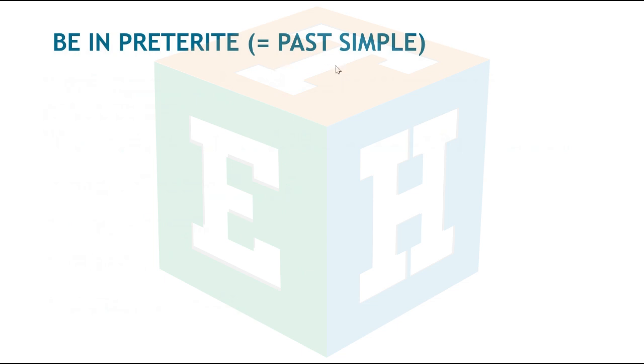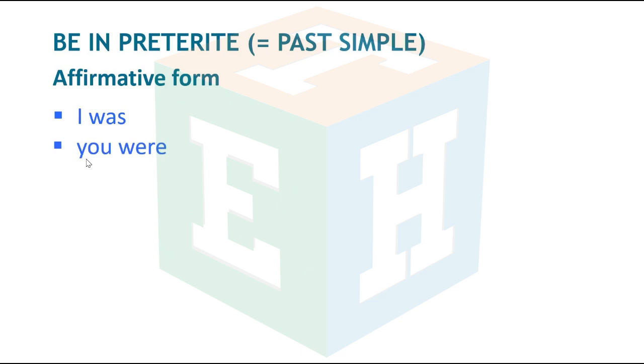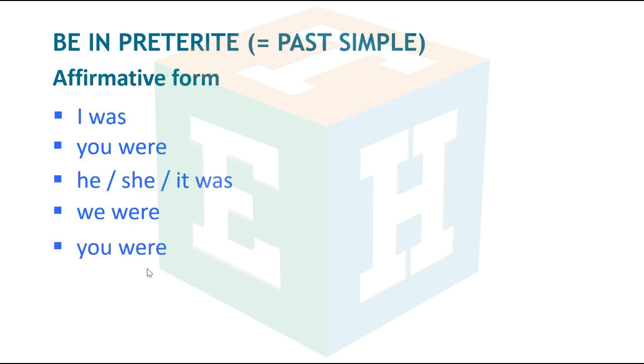Be in preterite, past simple. Affirmative form. I was. You were. He, she, it was. We were. You were.